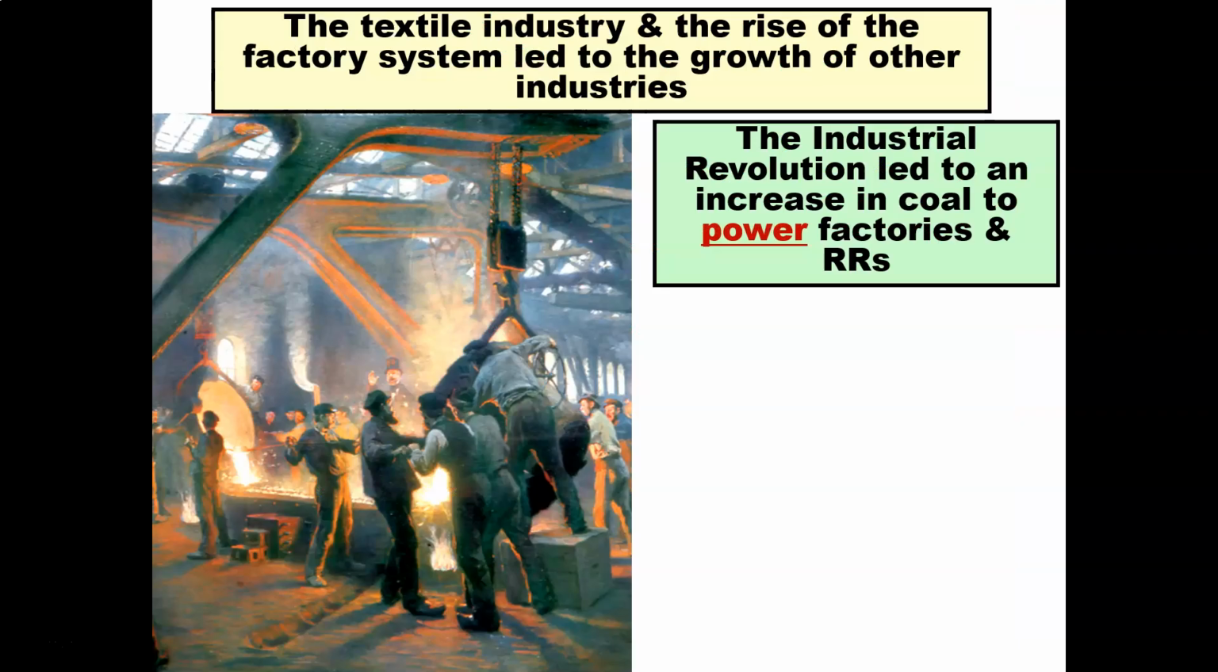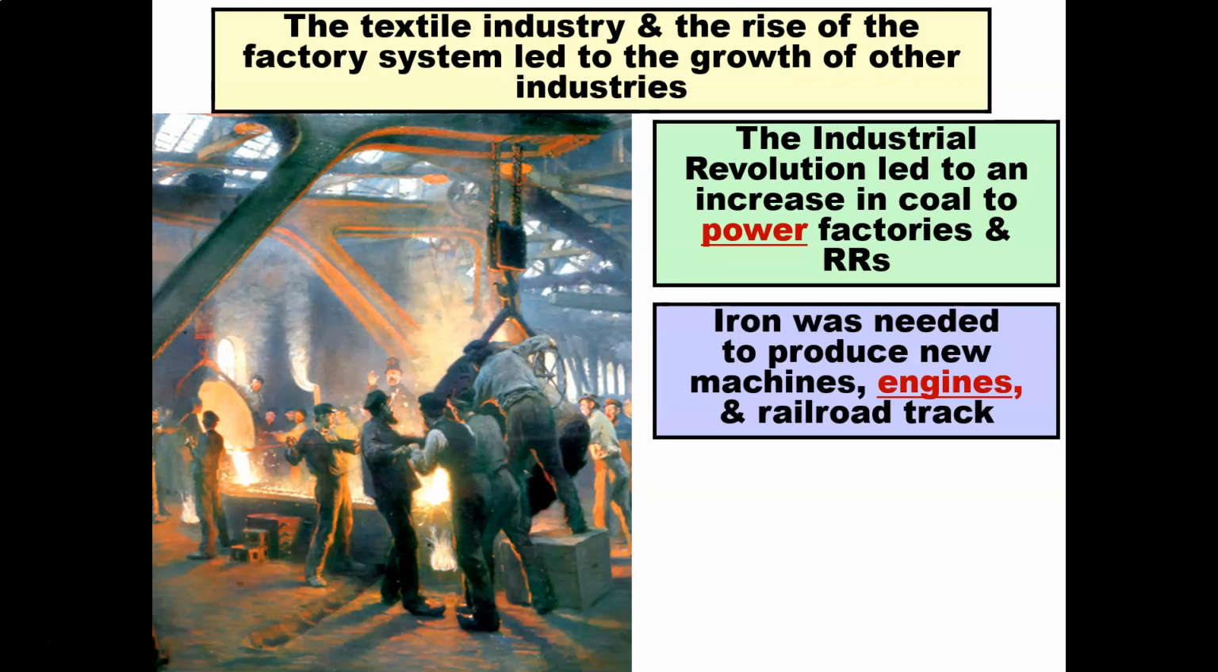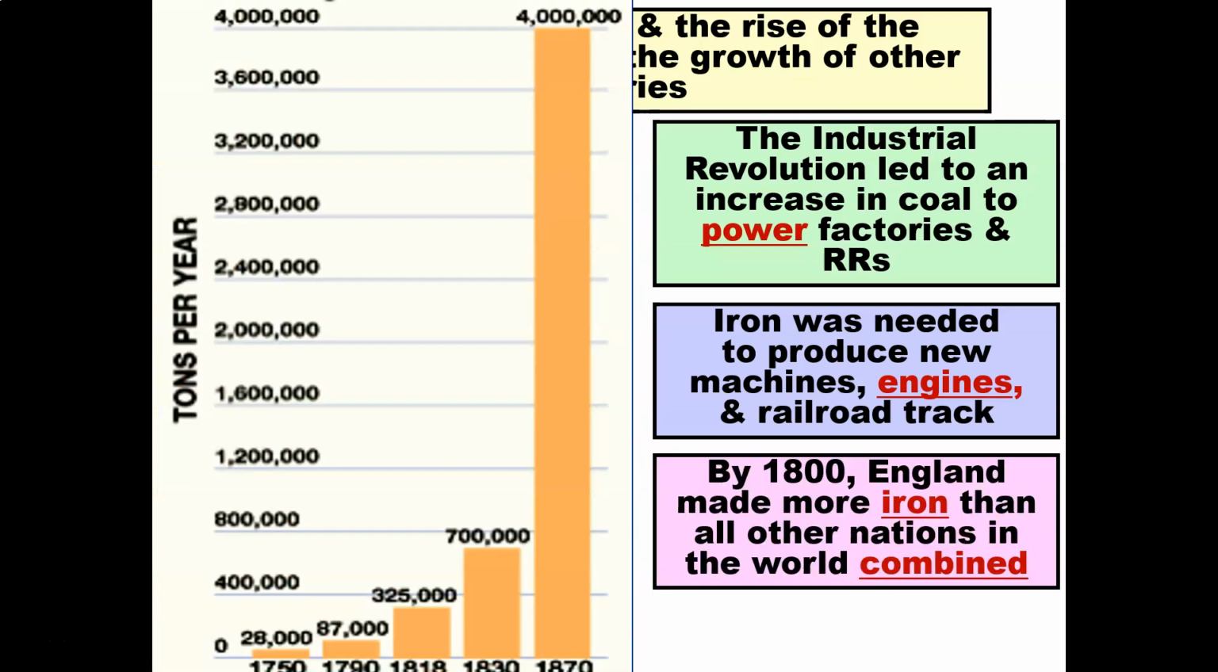The textile industry and the rise of the factory system led to the growth of other industries. The Industrial Revolution led to an increase in coal to power factories and railroads. Iron was needed to produce new machines, engines, and railroad tracks. By 1800, England made more iron than all other nations in the world combined. As you can see to the left side here, you have an image of how iron was mass produced per year.